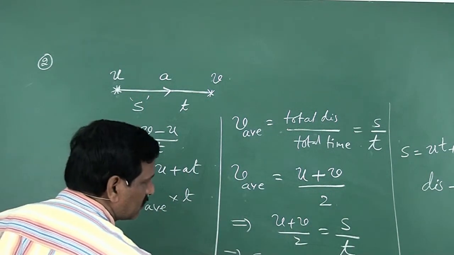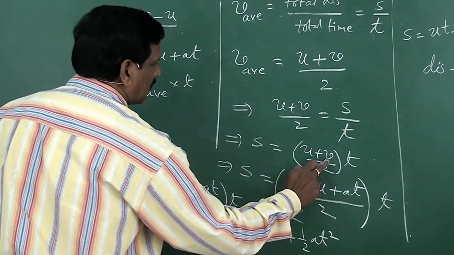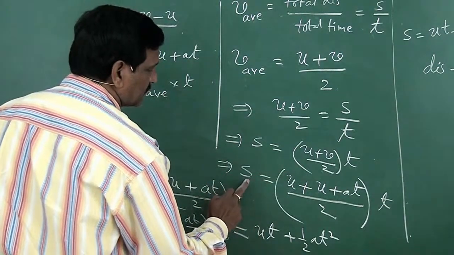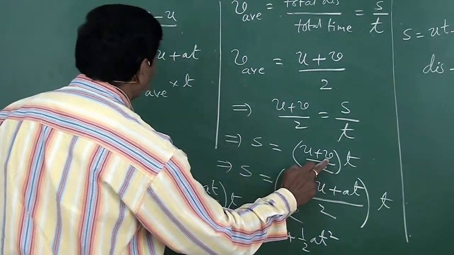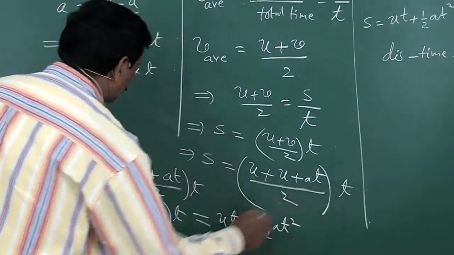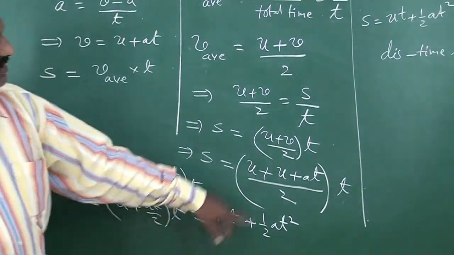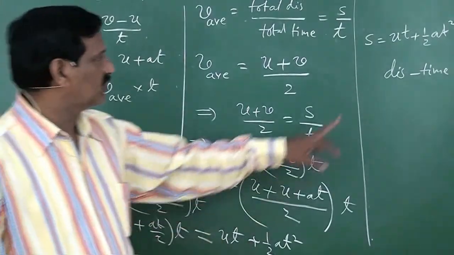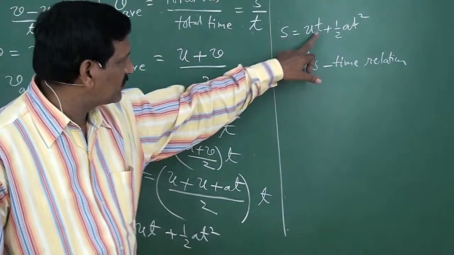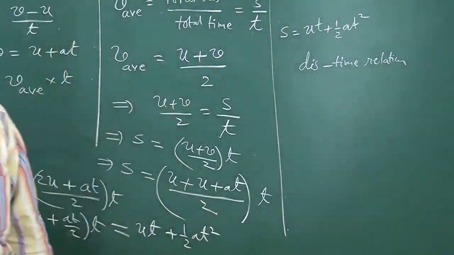From this, s is equal to u plus v by 2 into t. Already we know v is equal to u plus at. So from this you can write s equal to u plus, instead of v you write u plus at, by 2 into t. On calculation you get s is equal to ut plus half at square. So this is the displacement time relation. This is the second kinematic relation.